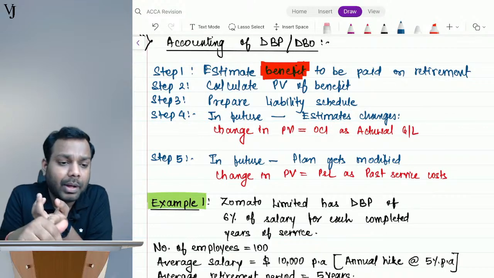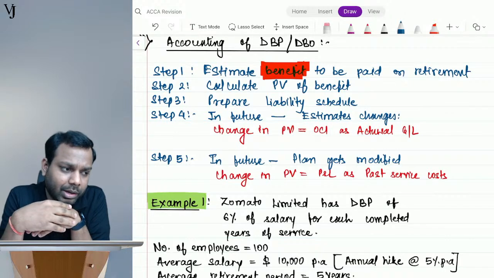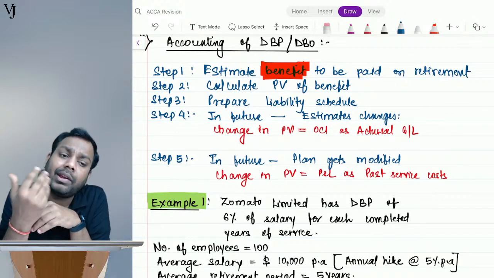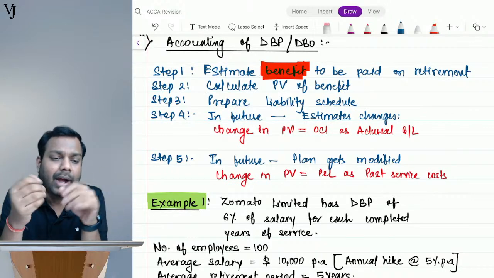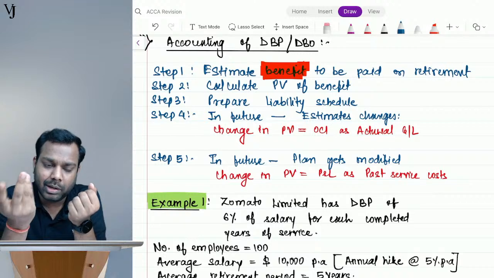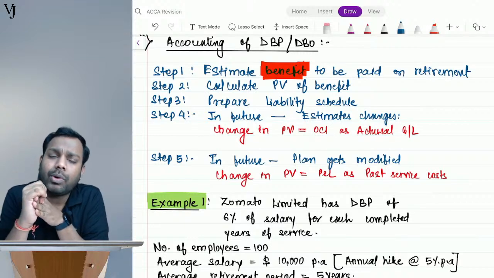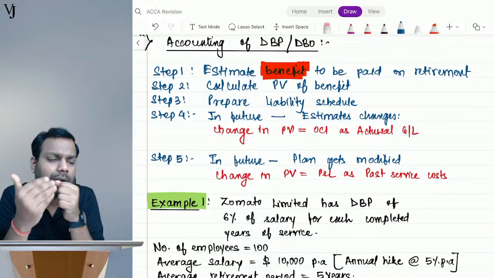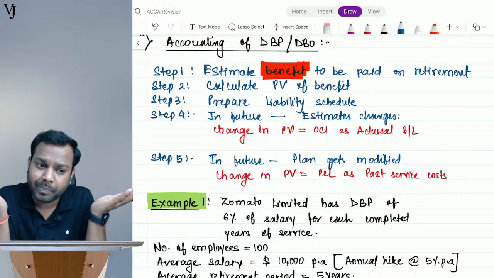The salary, let's suppose I assumed that the salary will increase every year by 10%. In the next year, salary increases by 30%. That can happen, right? The employee performed exceptionally and he got a promotion and his salary increased by 30%, right? The estimates are changing, right? Or the discount rate I am estimating now is 10%. In the next year, let's suppose the discount rate changed to 20% or 15%, right? The estimates again changed, right?